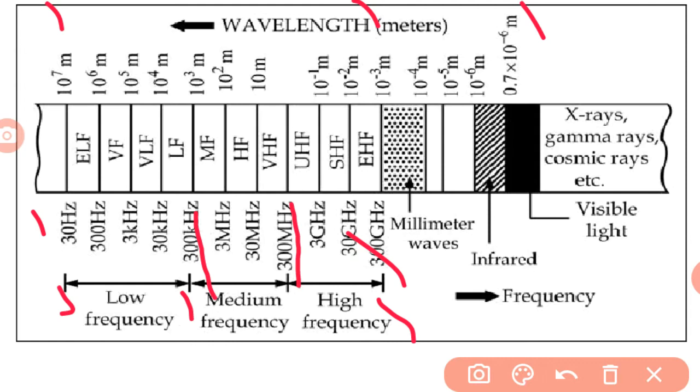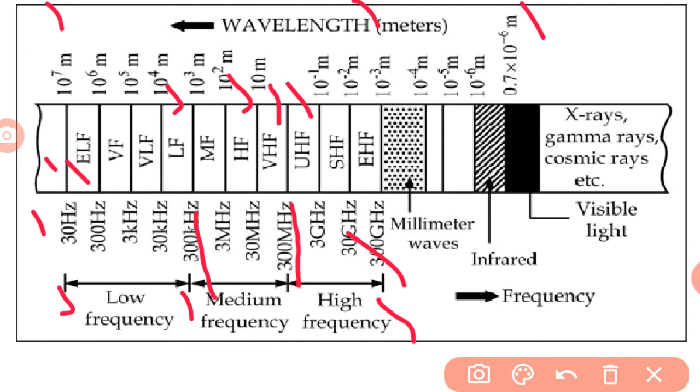For communication purposes, we mainly use the low frequency range for our video or audio signal, the message signal, or otherwise the modulating signal. Next, high frequency is for the carrier signal. Based on different applications, we select different frequency bands, such as very low frequency, low frequency, very high frequency, ultra high frequency, and so on.